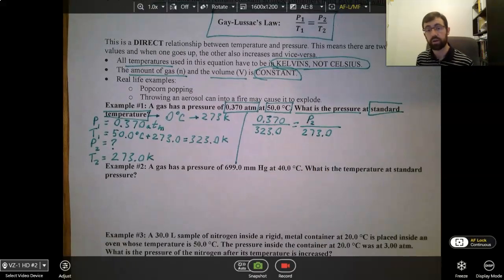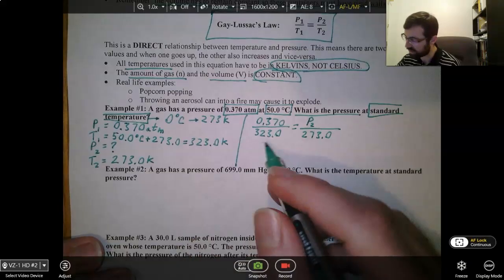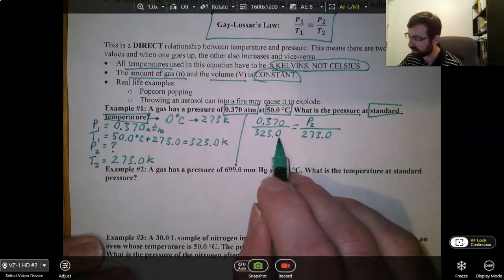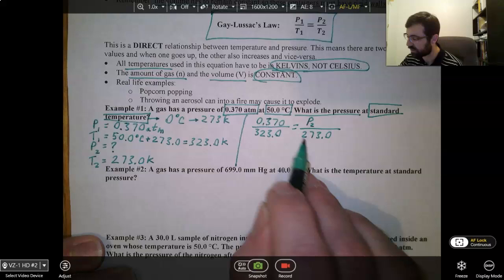Okay. Now I want to cross multiply again. That's just normally the easiest way to solve these problems. You may be good enough at algebra, you can work through some other methods, and that's fine. But just to be safe, I'm going to cross multiply 323.0 times P2 and 0.370 times 273.